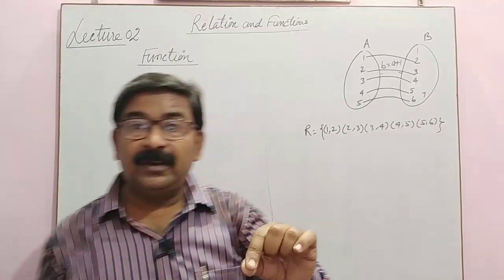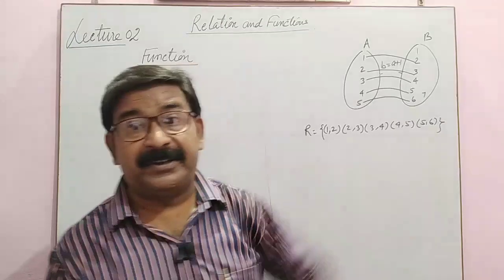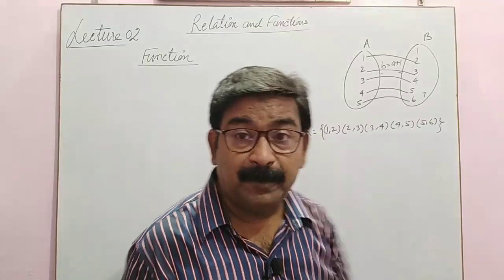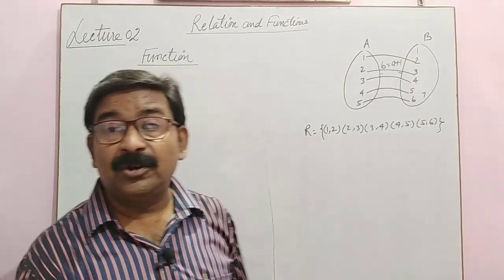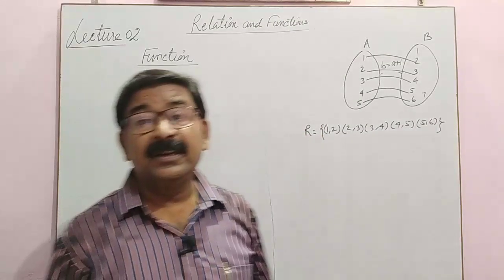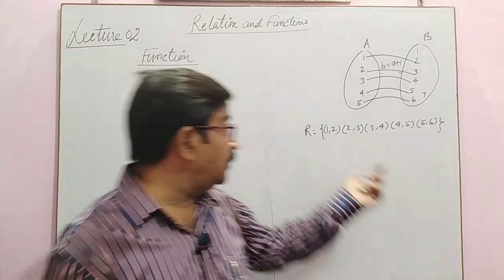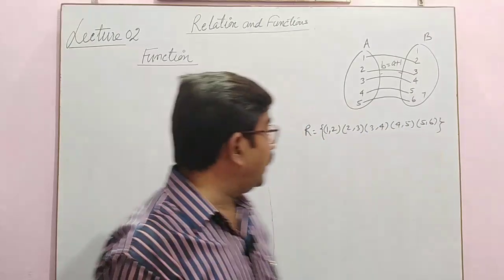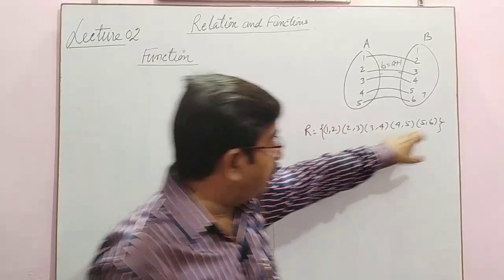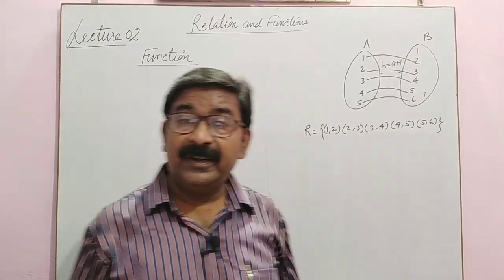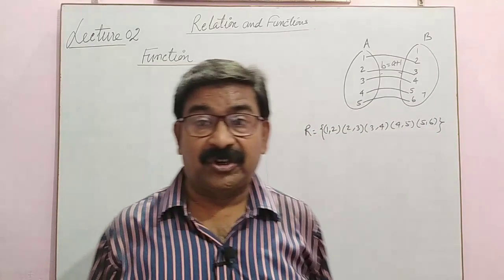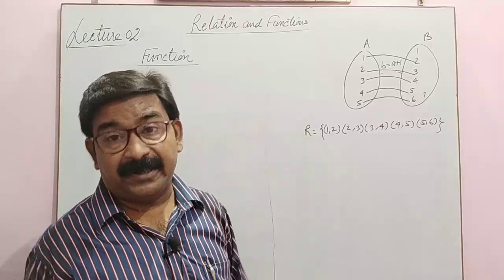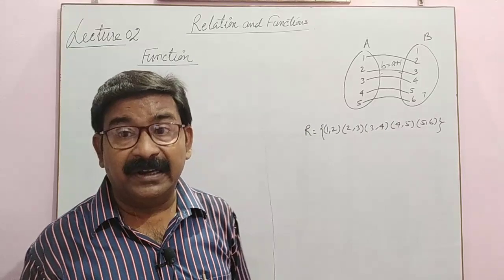If somewhere the first element is repeated, it means it is not a function, it is a relation. But here every first element is different and has a different image. It means it is a function. And if a first element is repeated somewhere, it is a relation.